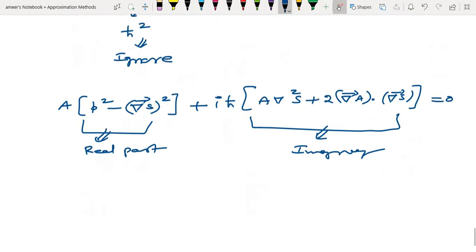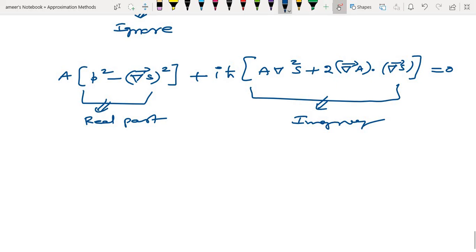Okay, as this term will be equal to 0, the real and imaginary parts in this equation must vanish separately. Each one must independently be 0. This is 0 separately and this is 0 separately. This gives 0 separately, that is p square minus del S whole square equal to 0. That means p is equal to gradient of S, or p square is equal to gradient of S whole square.